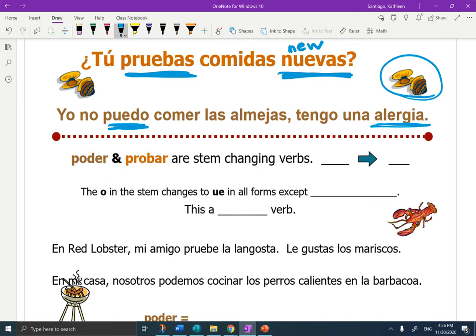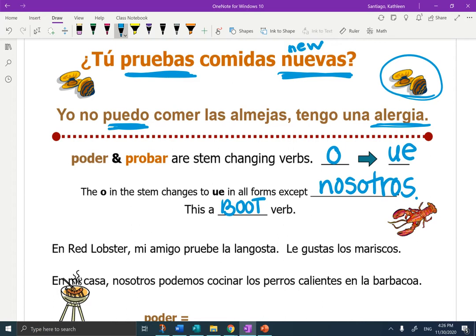So poder and probar are stem changing verbs. They both go from O to UE. The O to UE changes in all forms except nosotros, which makes both of these boot verbs.